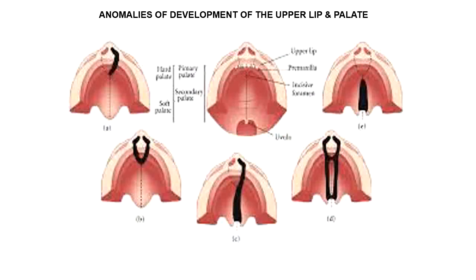Fusion between intermaxillary segment and the maxillary swellings has taken place normally, but here you can see two palatine shelves have failed to fuse with each other completely throughout the length of the secondary palate, and there is a large gap in the palate, and two palatine shelves are not fused with each other, and the secondary palate is showing a gap, and this is a posterior cleft anomaly, and the posterior cleft anomaly can coexist with anterior cleft anomaly.